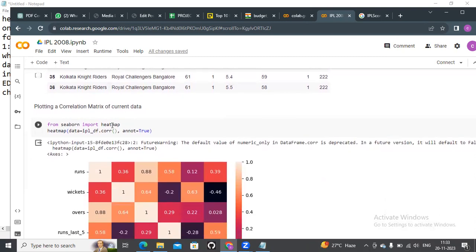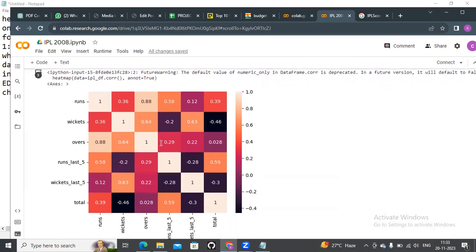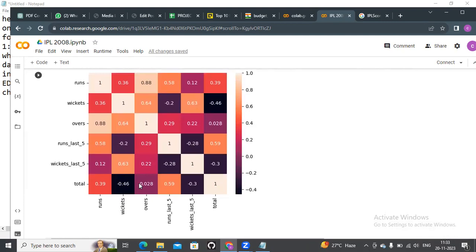So later we're plotting a correlation matrix: which features are positively correlated and which features are negatively correlated. Black is the negatively correlated.